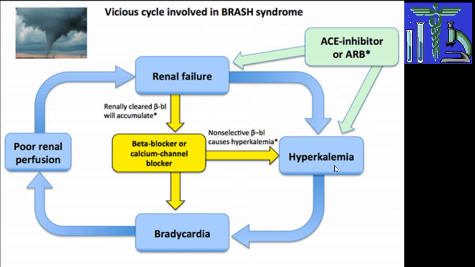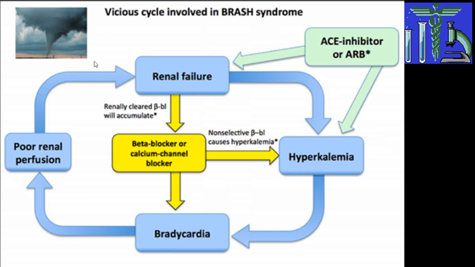So hyperkalemia can further aggravate the action of beta blocker and CCB, and then this beta blocker will produce a fall of blood pressure, hypotension, renal hypoperfusion, further aggravating renal failure, which will further increase hyperkalemia as well as increase the level of beta blocker and CCB in blood, giving rise to the toxic effects of beta blocker as well as CCB. So this then becomes a vicious cycle.